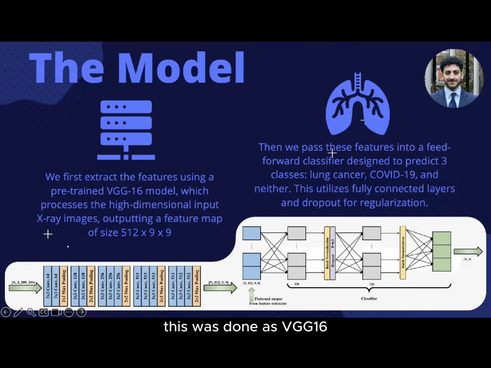This was done as VGG16 is pre-trained on the ImageNet dataset, which consists of millions of images across thousands of categories. This means that it has learned a wide range of low-level features like edges and textures, which makes it useful in medical imaging. It has 13 convolutional layers followed by 3 fully connected layers, which makes it especially effective at capturing complex patterns in images. We put it before the CNN due to data scarcity, as medical datasets often have limited labeled data due to privacy concerns. Transfer learning allows the model to generalize well, even with relatively small datasets.